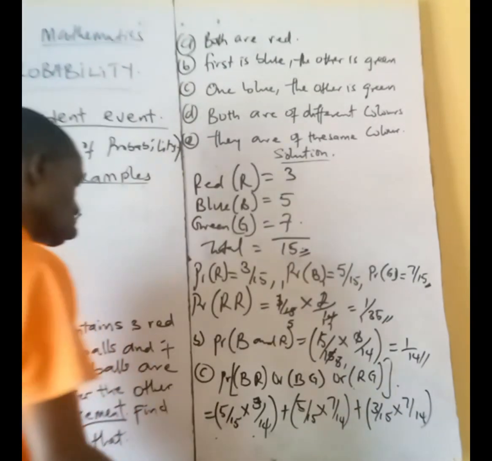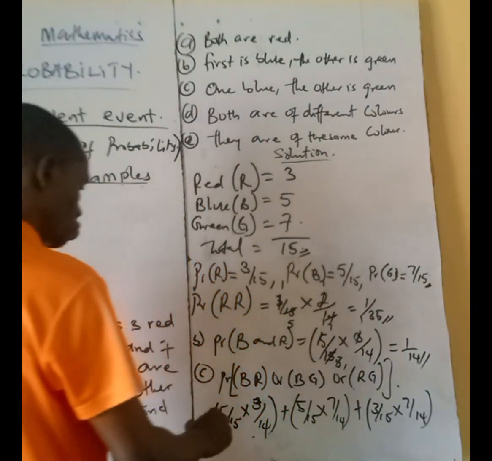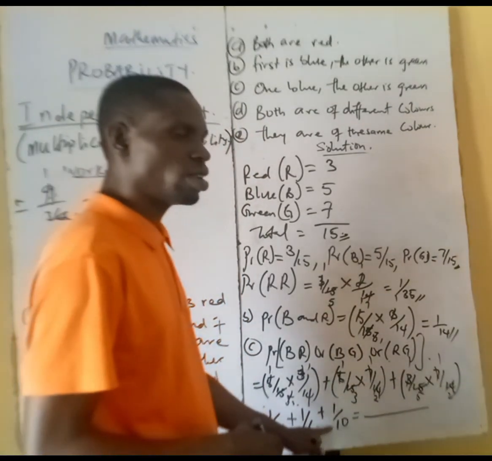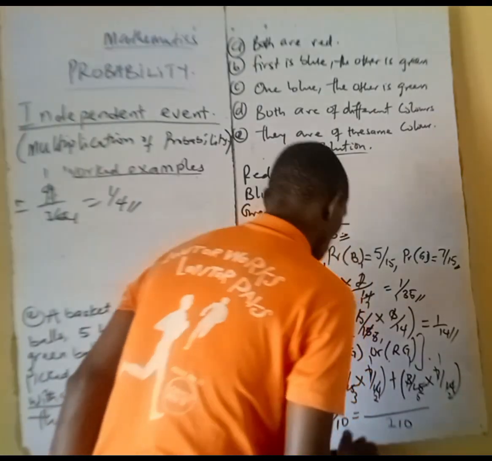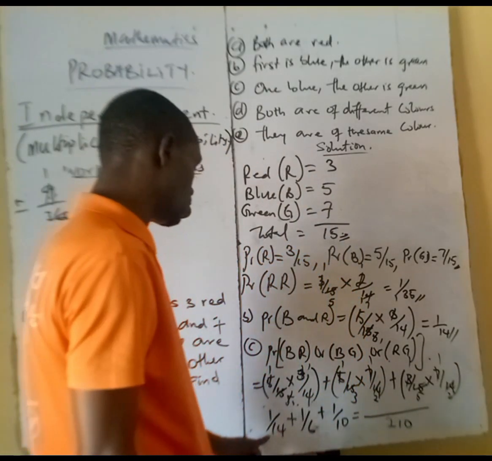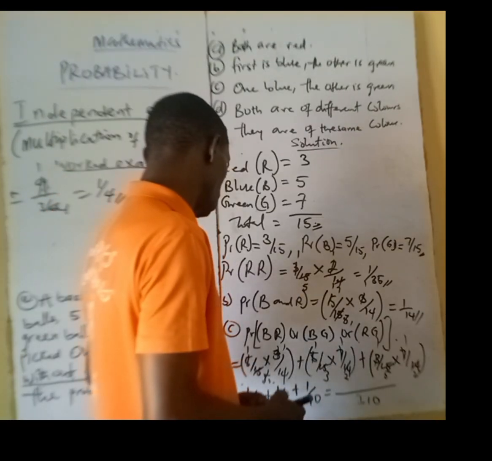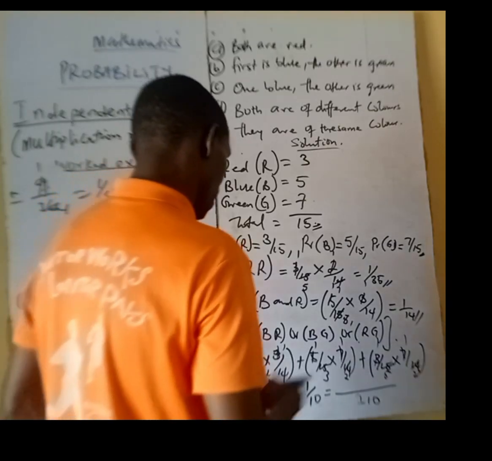Very good. So we now have, by the time you find the LCM of 1 over 14, 1 over 6, and 1 over 10, that would be 210. So 210 divided by 14, that's going to give us 15.